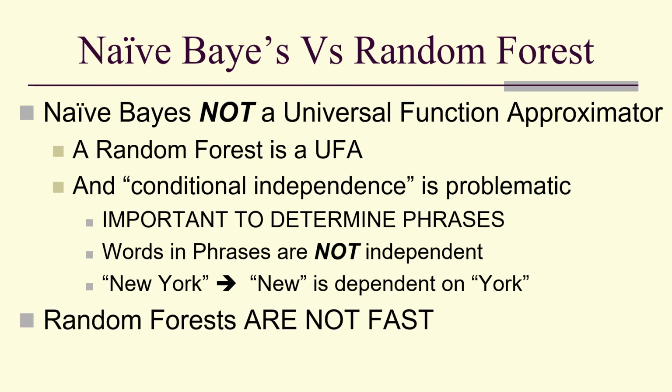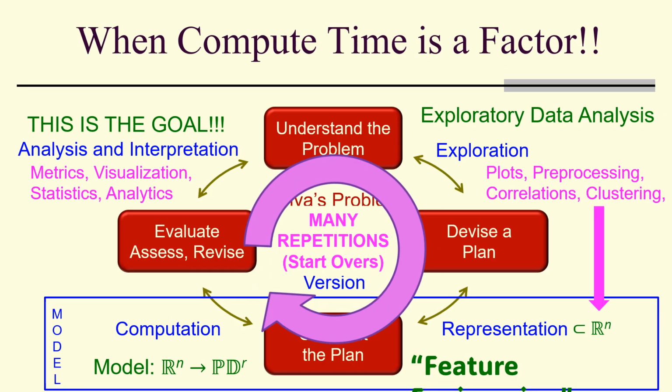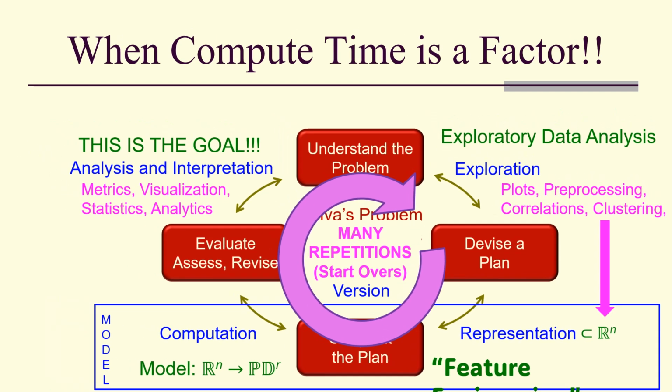And random forests are not fast. That's why we're using naive Bayes. Random forests can be very slow. Working with text is often computationally expensive. That's why we often prefer naive Bayes. That is, when we're doing text problems, compute time is very often a factor.